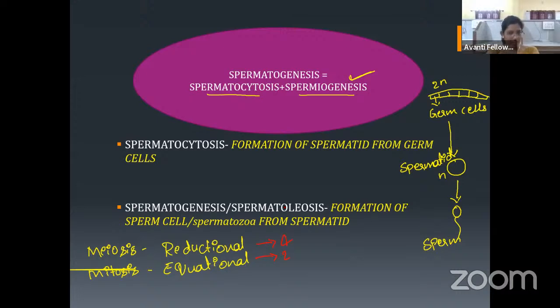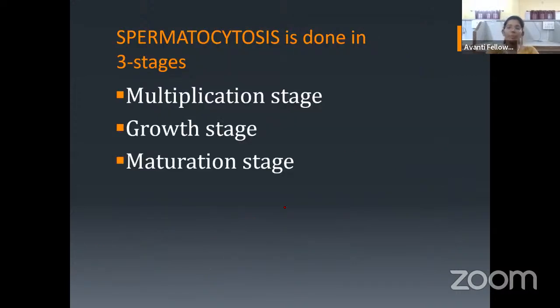Spermatocytogenesis means, from the germ cell, we got a non-functional, non-motile spermatid, which is haploid. Is it satisfied? Okay. What happened first is a multiplication phase. At the end of the multiplication phase, we will be getting a structure called spermatogonia.